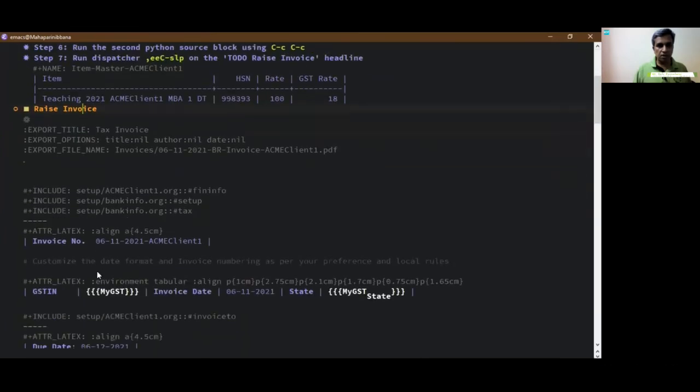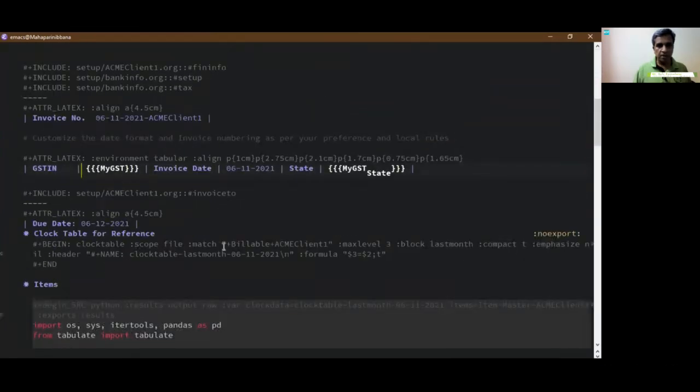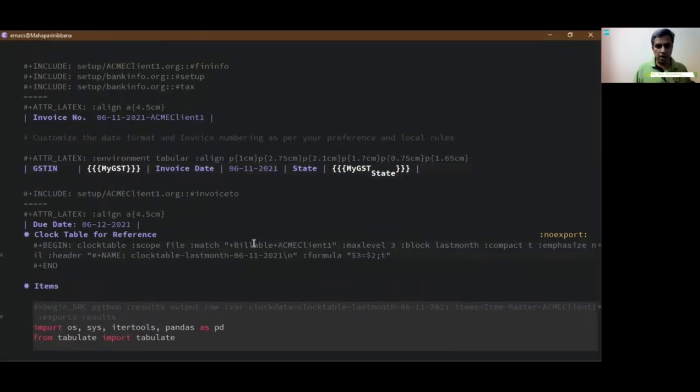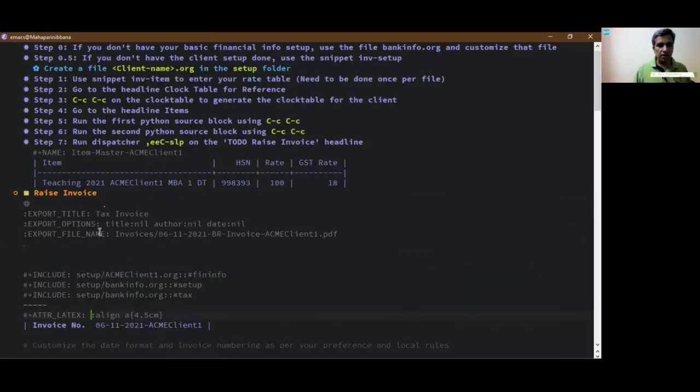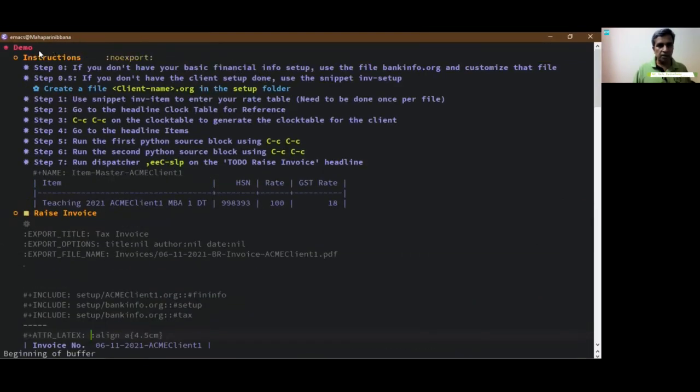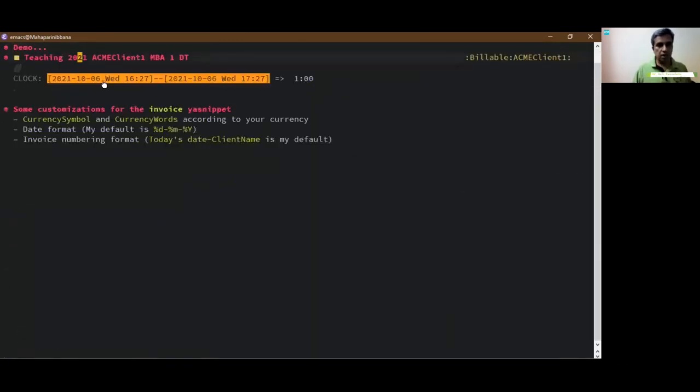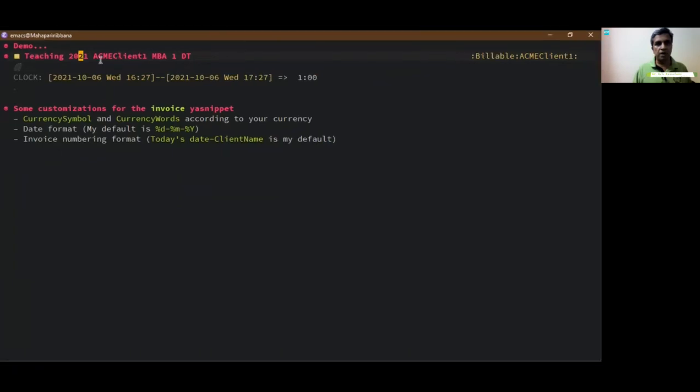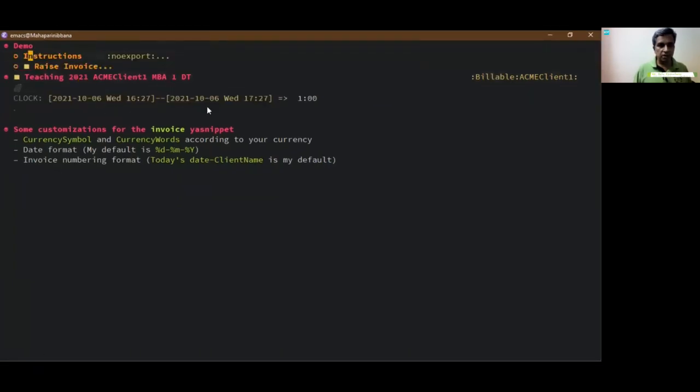Okay, let's go to the clock table. I've already set up this for Acme client 1, and I give it a tag billable. Okay, we will see that. Where have I done that? Okay, so that's the client, Acme client table teaching 2021. And I've clocked it for the previous month. That's what you will see.